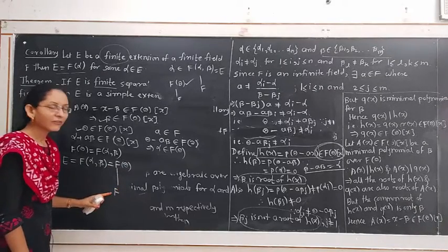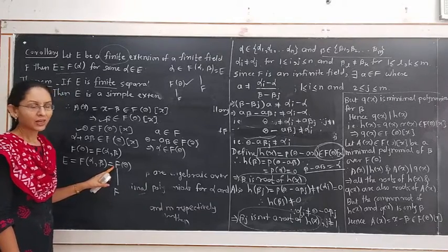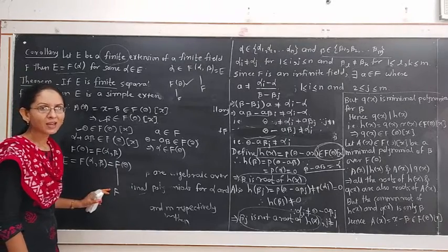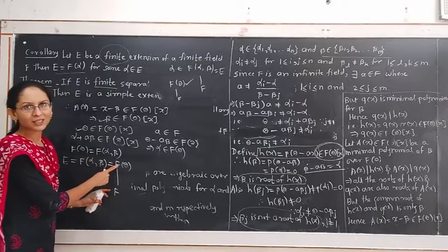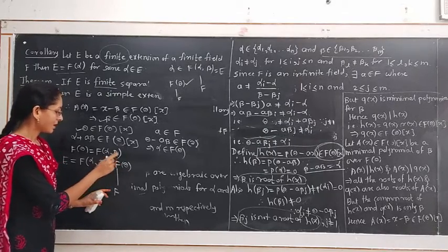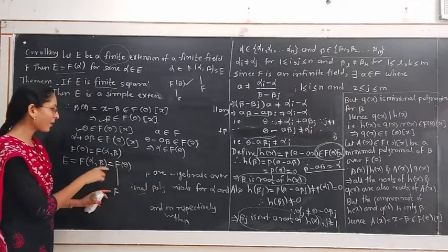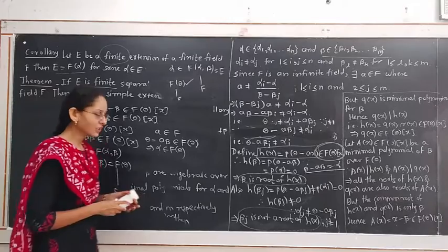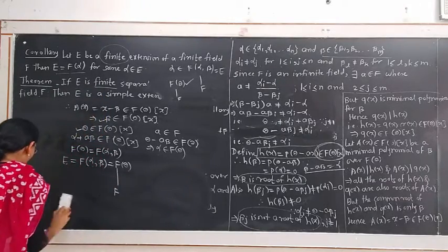So if f is an infinite field, then its finite separable extension E is the simple extension formed by f and theta, where this theta is in the form of a linear combination of alpha and beta. Hence by induction,